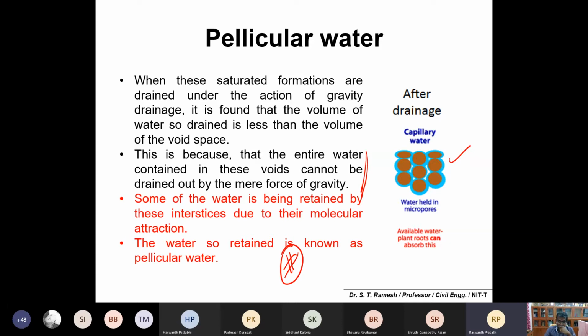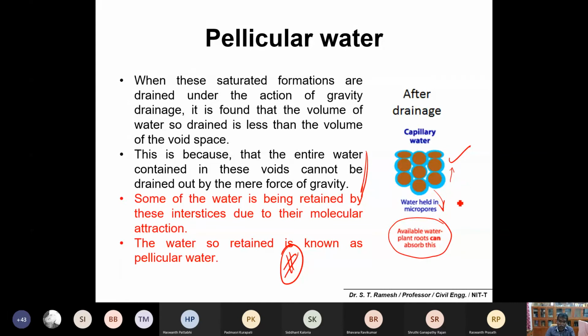Yes, sir. Okay. And this water can be taken up only by plants. Please make a note on this. This is water which plant roots can absorb, which is not freely flowing. Because of the molecular attraction in the interstices, water will be held idly inside the soil. This water is available for plants to take up, and plants can take it up only by absorption, not in other ways.